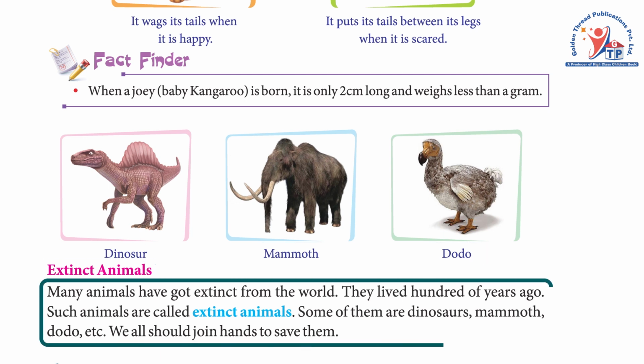Many animals have got extinct from the world. They lived hundreds of years ago. Such animals are called extinct animals. Some of them are dinosaurs, mammoth, dodo, etc. We all should join hands to save them.